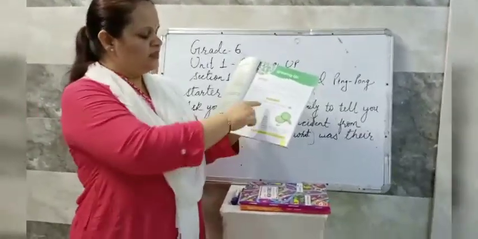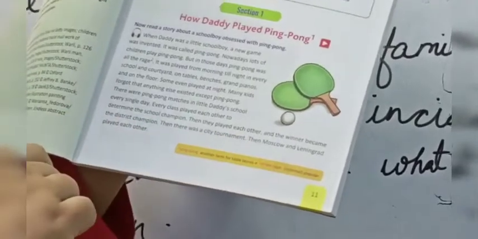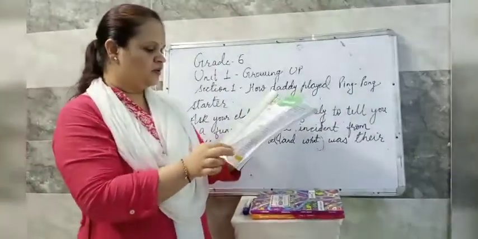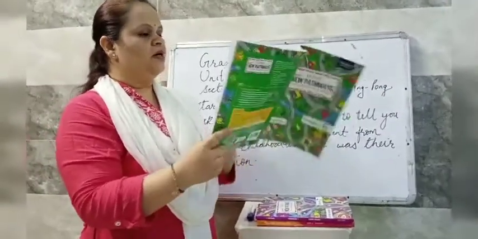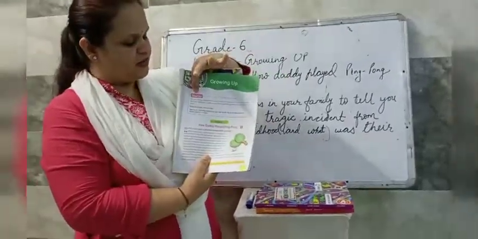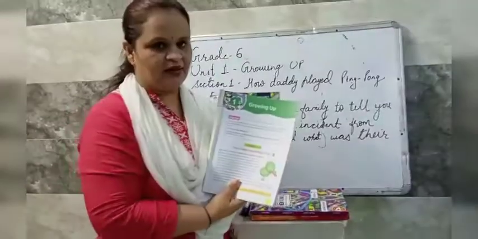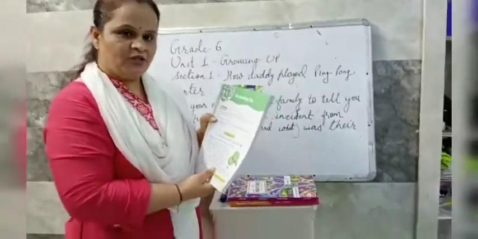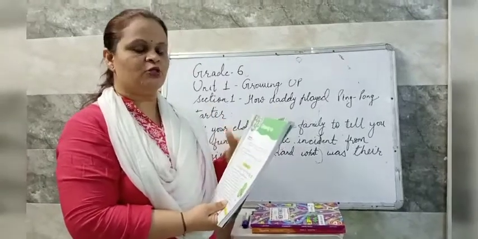Now children, see downside at the left corner in the yellow box, you can see the glossary. You can see the new words with their meanings. Okay. Now what you have to do today is the starter activity. It's a pre-reading starter activity, as we have already been doing in your previous classes also. Now those who have the book, pay attention to the books. Those who have not, listen to me.